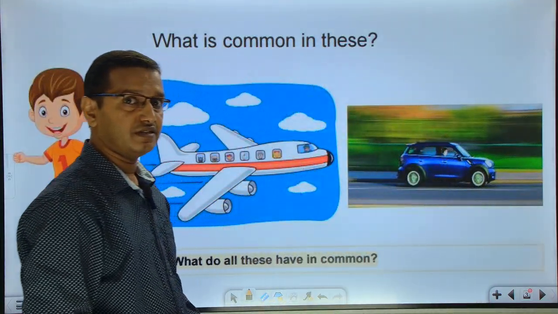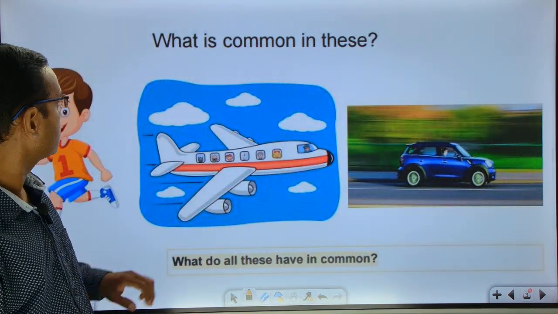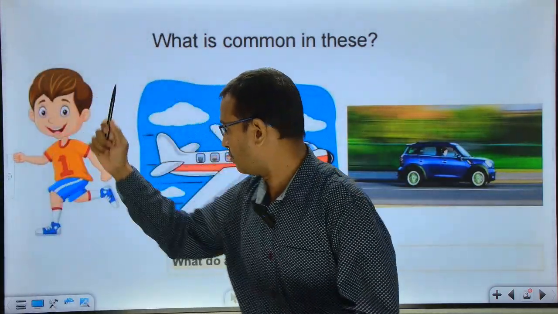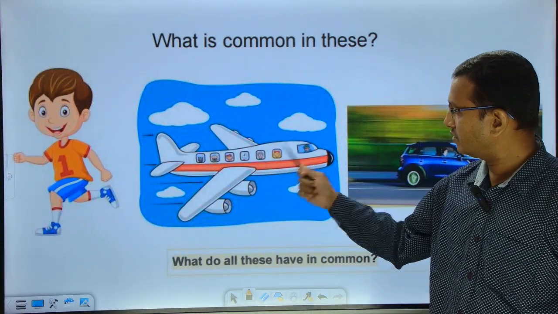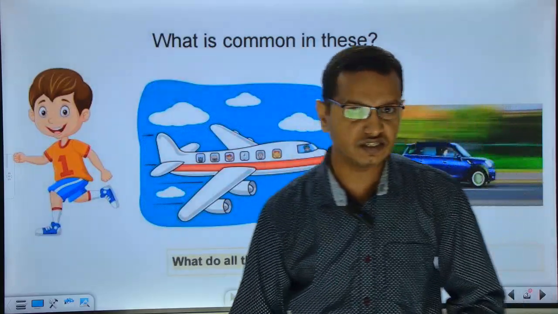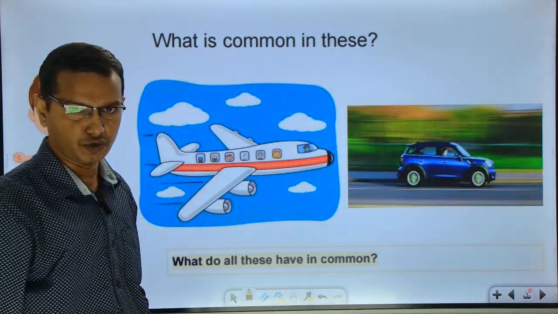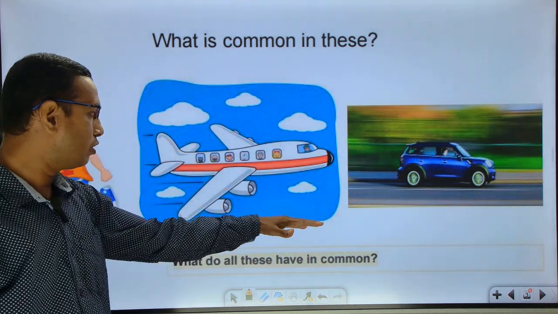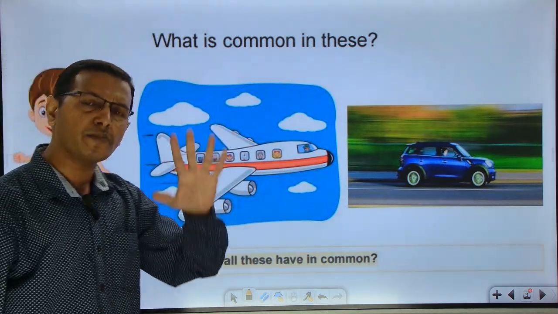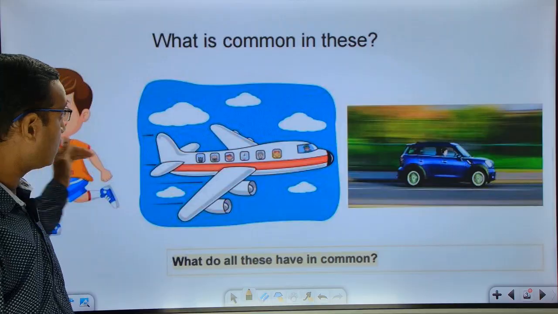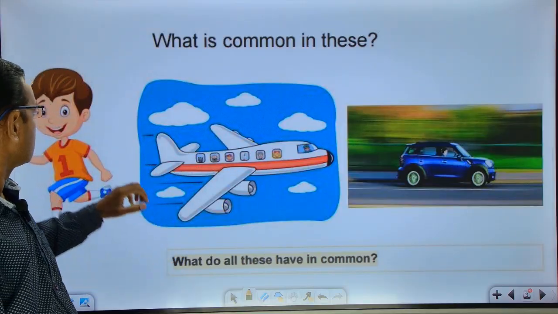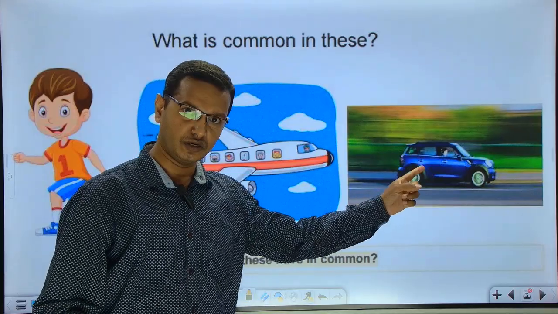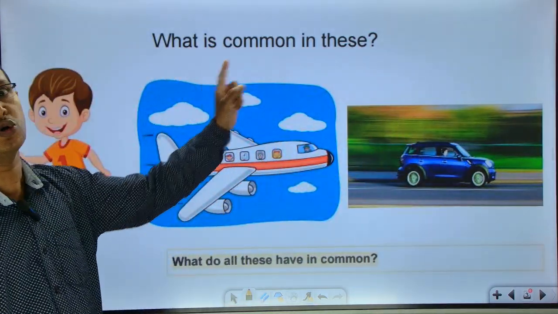Now if you just see this image, what is common in this image? You can see there is a boy who is running, and there is an aeroplane which is moving in the sky, and there is a car which is moving. So there is something which is common. What do all these have in common? The common thing is that objects are moving. This person is moving, the aeroplane is moving, and the car is moving. So all are in motion.